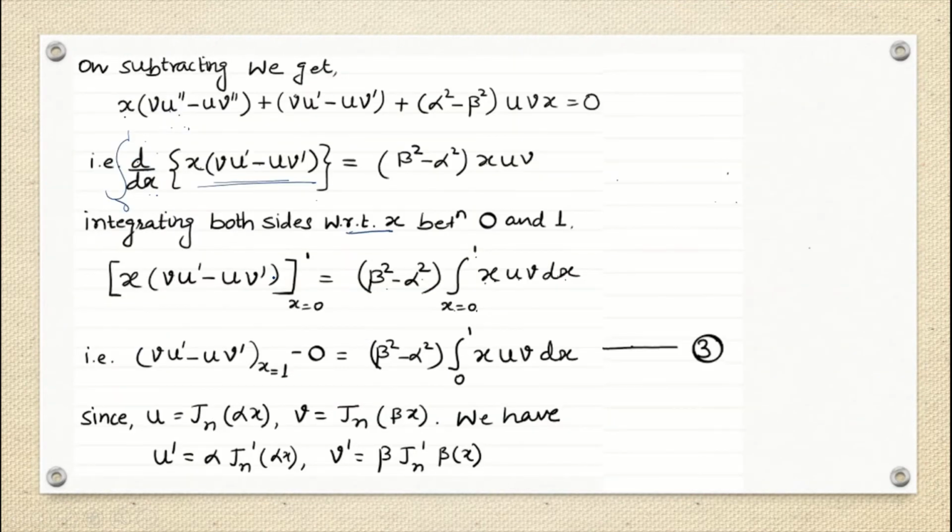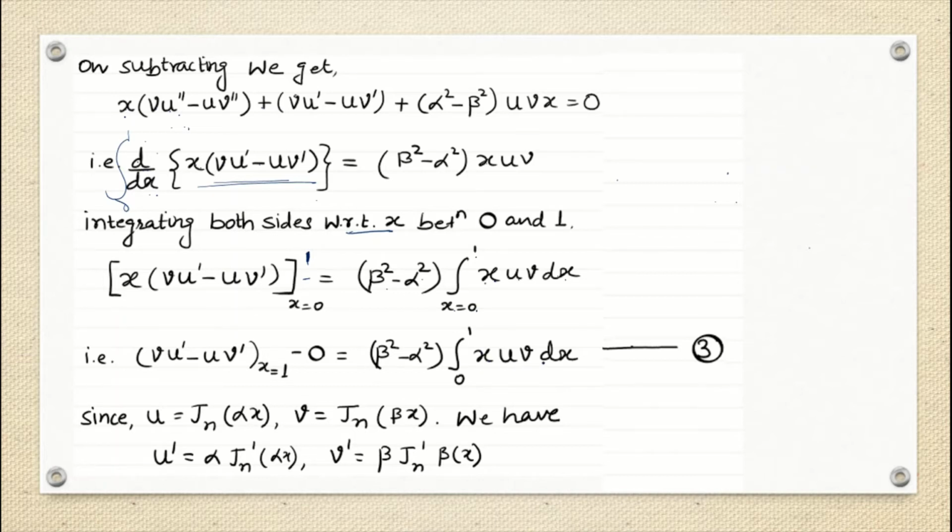Okay, so now first we are writing down the upper limit, putting x as 1, so this is as it is v u dash minus u v dash, and then minus, putting the lower limit, it will become 0, so only this much, correct? Fine. So this is beta square minus alpha square and then from 0 to 1 I have to integrate x into u into v dx.